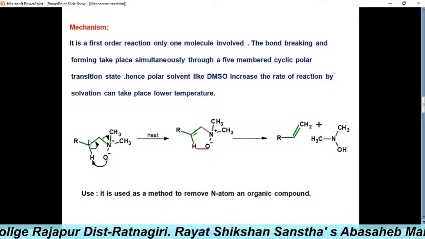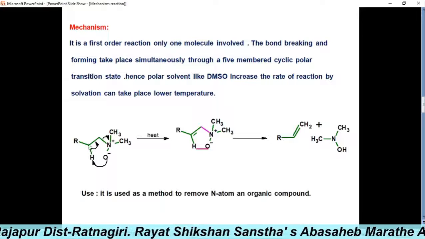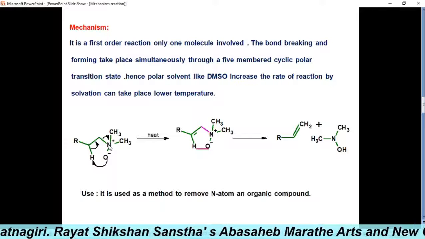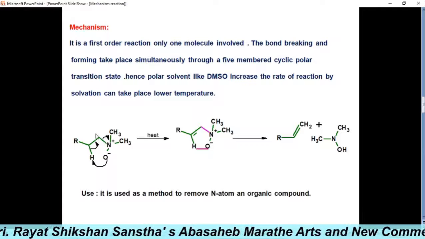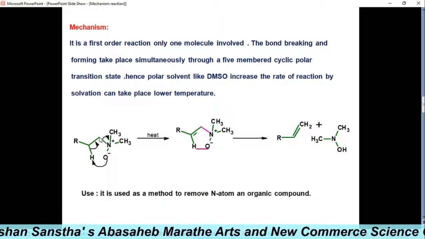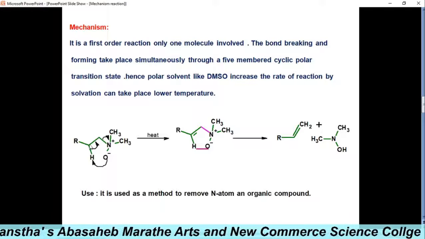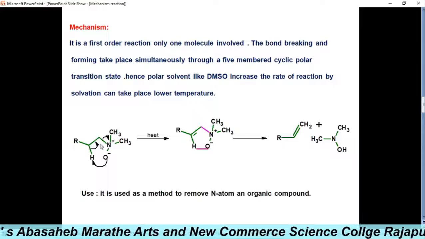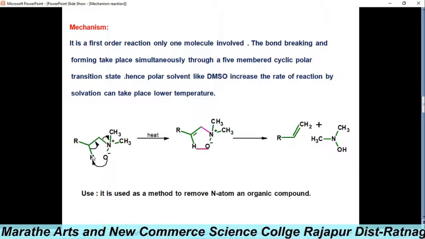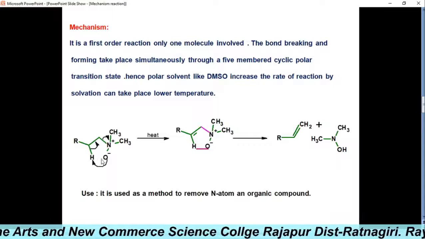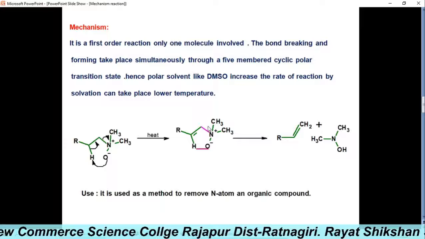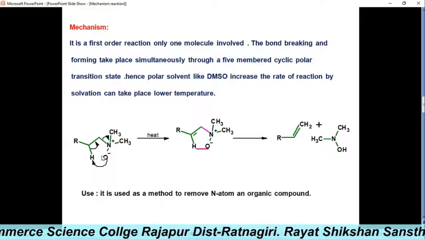What happens simultaneously? This carbon-hydrogen bond will break. This is a beta hydrogen. This is an alpha carbon, so near to the functional group it is alpha and this is the beta carbon. So this bond will break like this to form the carbon-carbon double bond, with breaking of the carbon-nitrogen single bond, and to form the oxygen-hydrogen bond by attracting this beta hydrogen. So the simultaneous bond breaking and making process will be this.